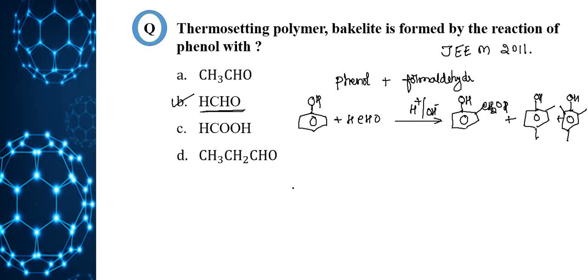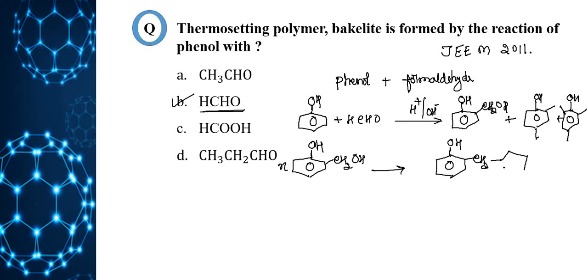How to write the structure of Novolac? So I will take one of the products, OH, CH2OH, which will undergo polymerization n times and we will get Novolac. Here is OH and CH2, OH, CH2, CH2 n times. So this is the structure of Novolac.